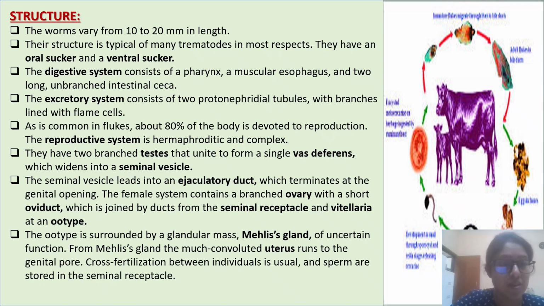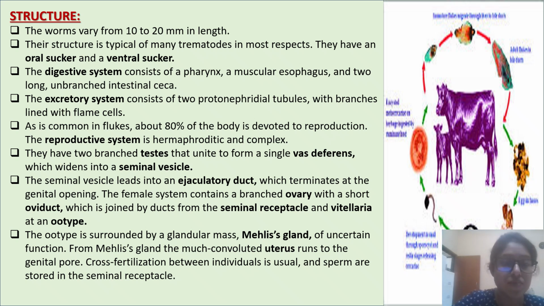Next, structure of the liver fluke. The worms vary from 10 to 20 millimeters in length. Their structure is typical of many trematodes in most respects. They have an oral sucker and a ventral sucker. The digestive system consists of a pharynx, a muscular esophagus, and two long unbranched intestinal ceca. The excretory system consists of two protonephridial tubules with branches lined with flame cells.